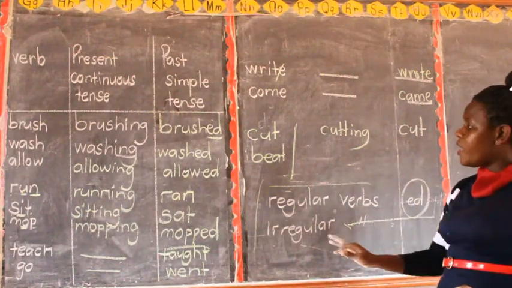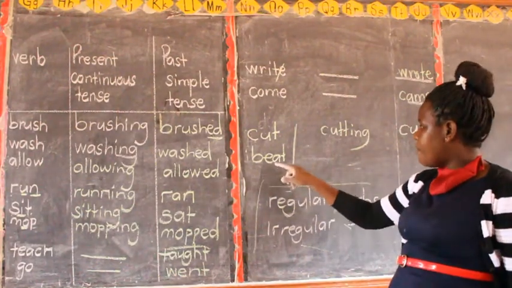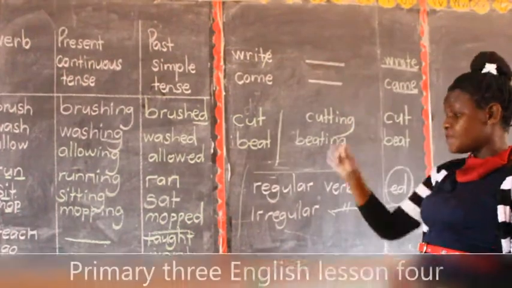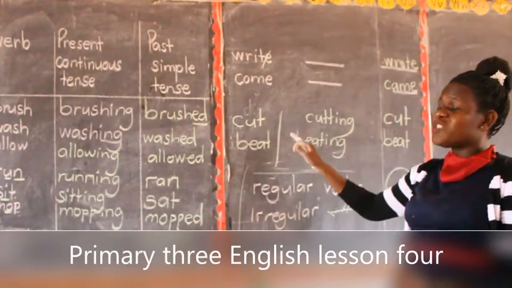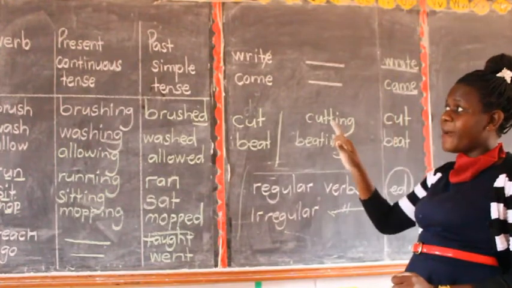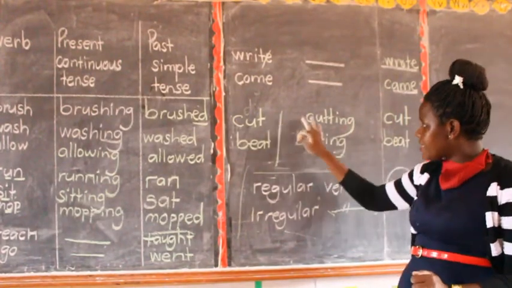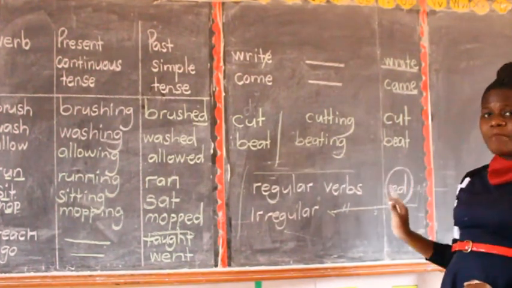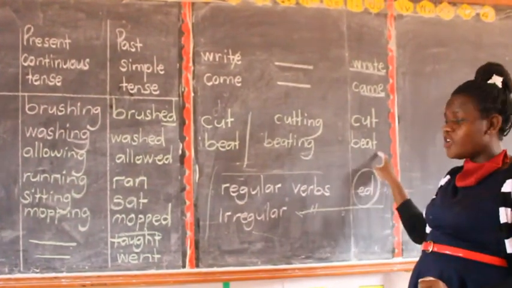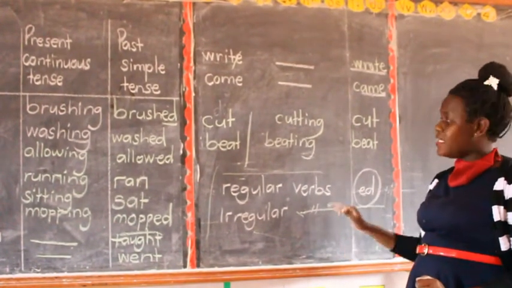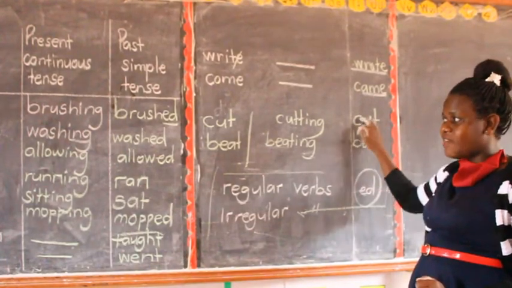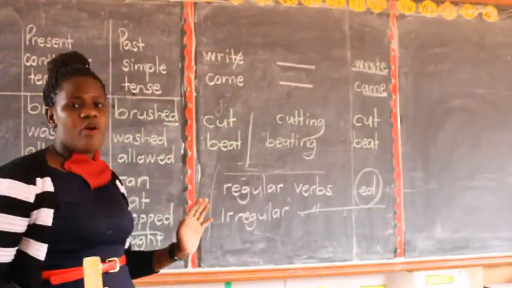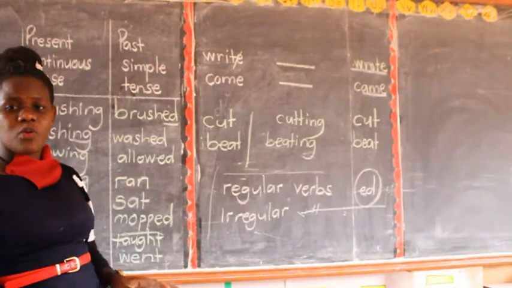It remains the same. We have beat. Beat. Here you say beat, beating. So I was explaining these ones which do not form the past simple tense. We have cut, cutting, and it remains cut. Then we have beat, beating, remains beat. It remains beat. Have you seen? Don't say beaten. Are we together? These ones remain. I've just given you some few examples. Even here, I've just given you some few, and others are coming in your activity, which you're going to pick at school. Are we together?